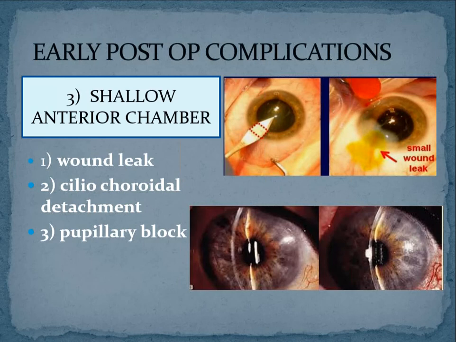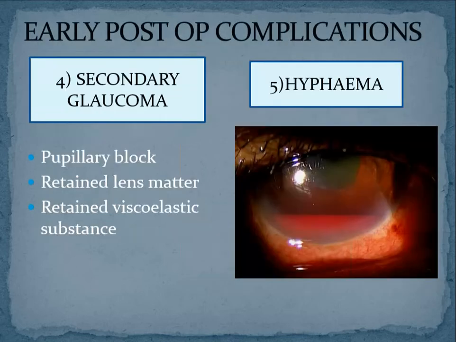And the third reason is pupillary block. In case of aphakia, your vitreous can block. Sometimes if you have placed AC IOL, then the IOL can block. If you have not placed in the bag, then the IOL itself can block. Or if there is severe postoperative reaction and synechiae formation, then because of synechiae formation, there can be pupillary block. Okay, so these are all the reasons for shallow anterior chamber in the early postoperative period. Most common being a wound leak.